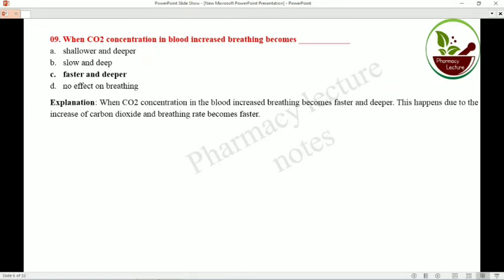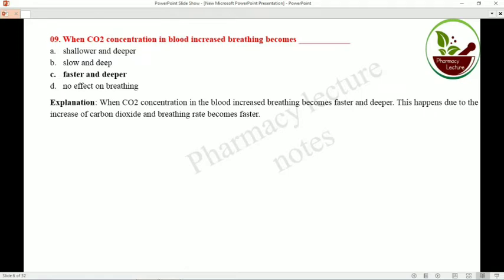Then when the carbon dioxide concentration in the blood increases, breathing becomes faster and deeper. So in the case of inspiration and expiration, what happens? When the concentration of carbon dioxide is increased in the blood, breathing becomes faster and deeper. This happens due to the increase of carbon dioxide.